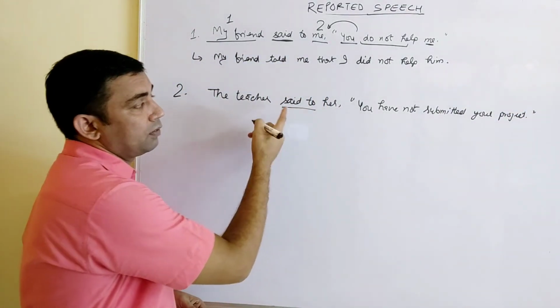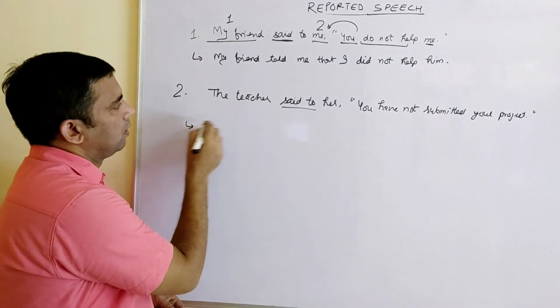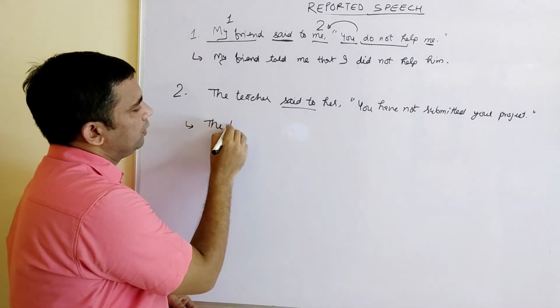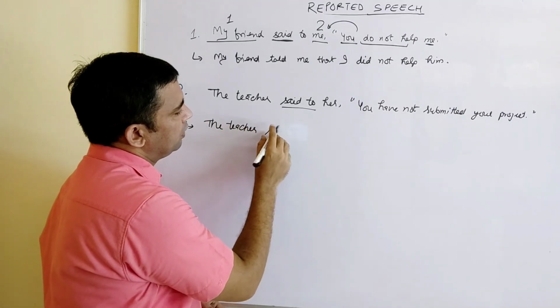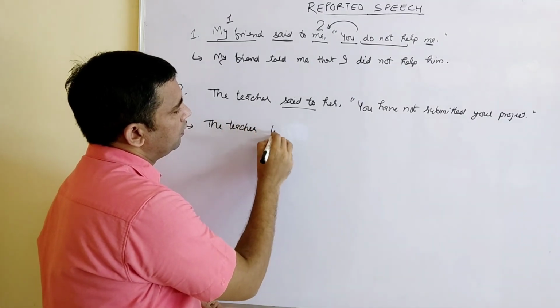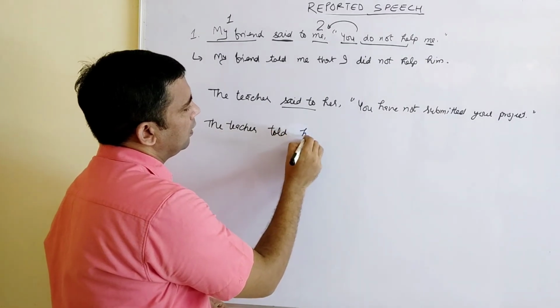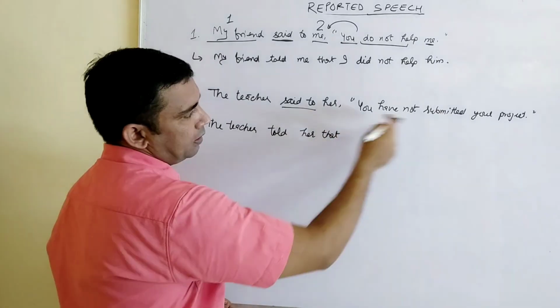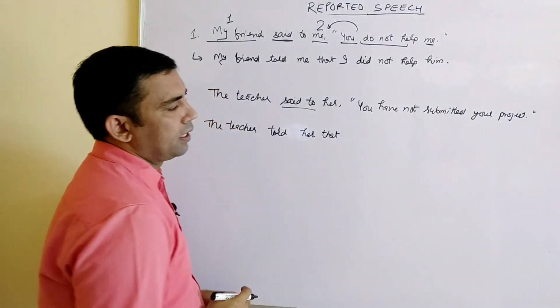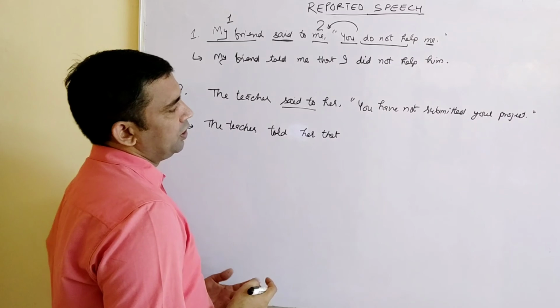See, this is the first thing to look at. Starting to change it: "the teacher" will be copied as it is. "Said to" will change into "told." "Her" copied as it is. Here we will put "that" because it is an assertive sentence. Now the changes start.